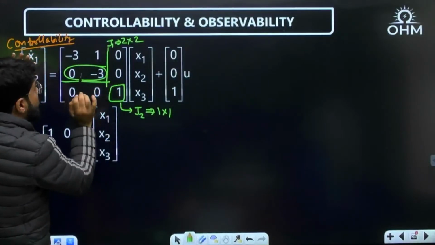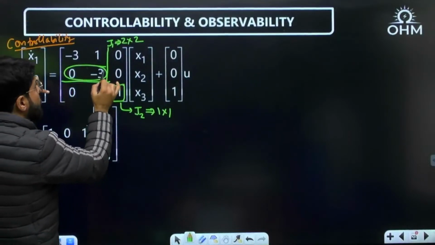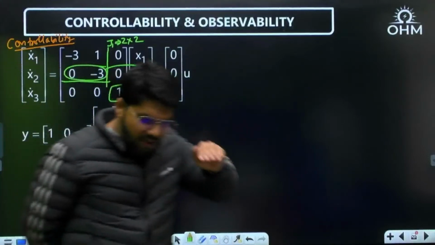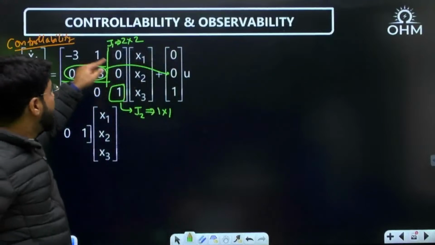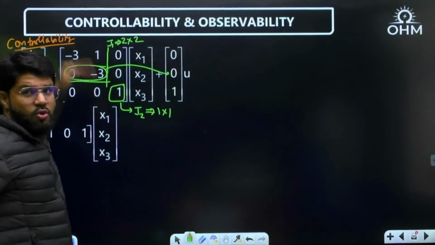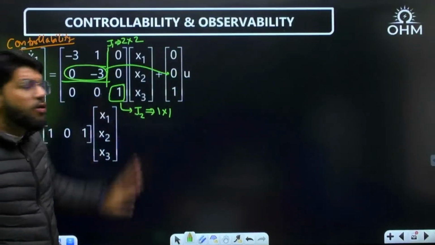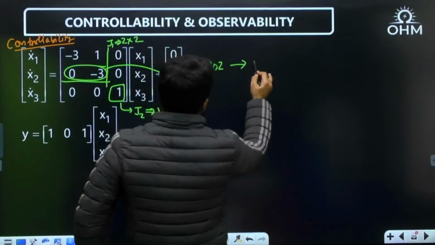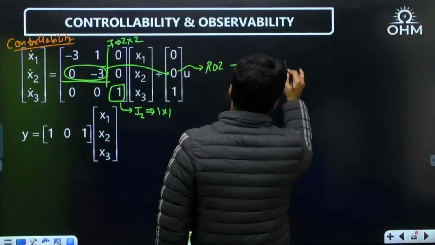Overall in the matrix, it is the second row. So go to the second row of B. Whether it is 0 or non-zero, it is a row of 0. Here itself the answer is concluded: the system is uncontrollable.